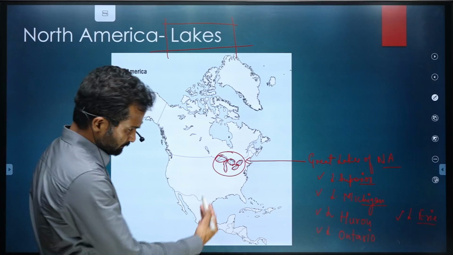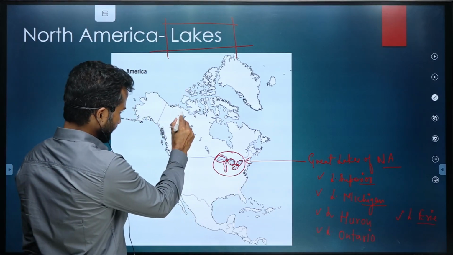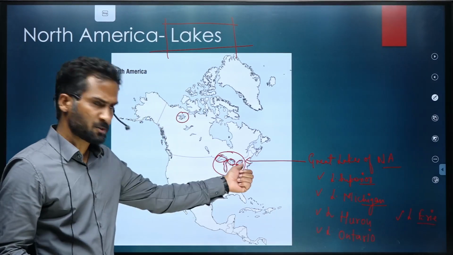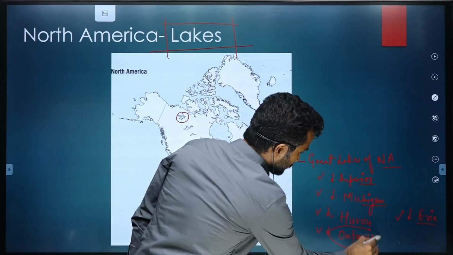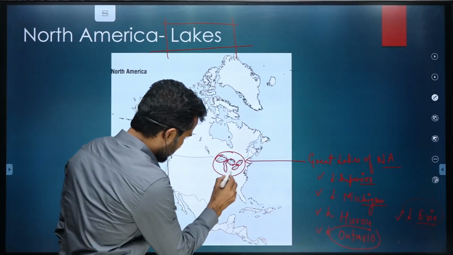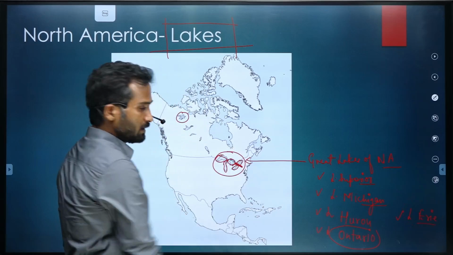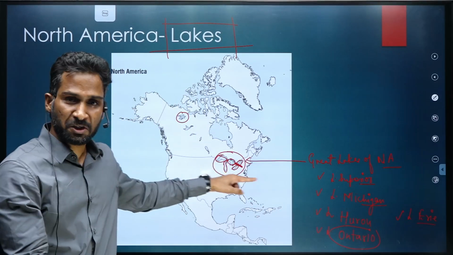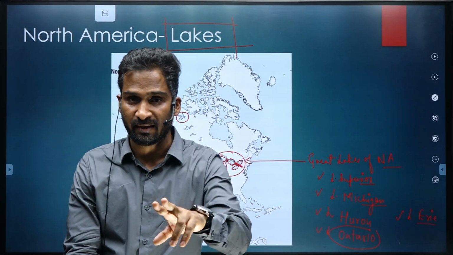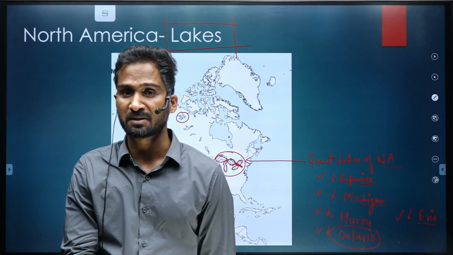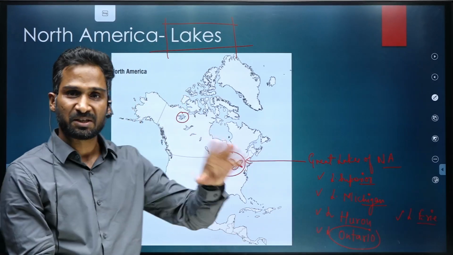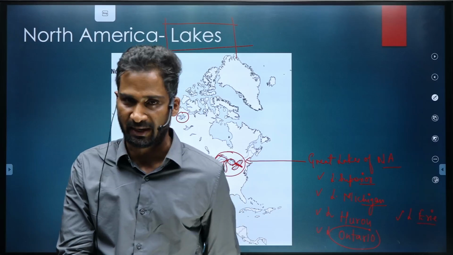And one more thing with respect to the Great Lakes: at the intersection of Lake Ontario and Lake Erie, there is the famous Niagara Falls. World famous Niagara Falls is situated between Ontario and Erie.